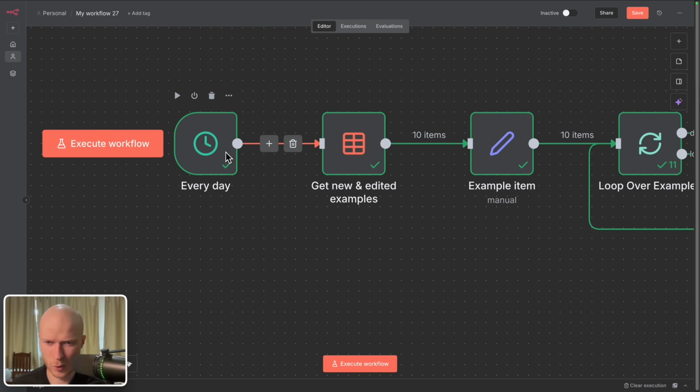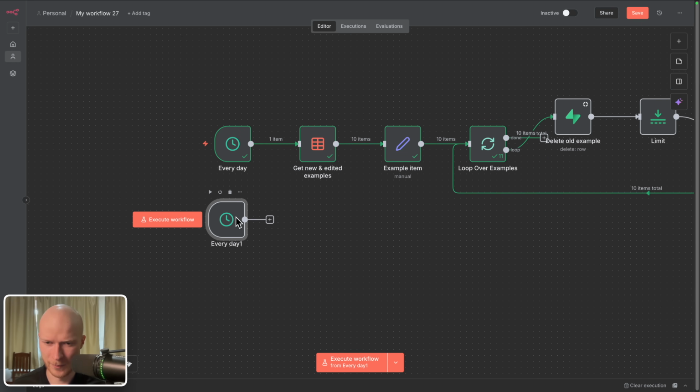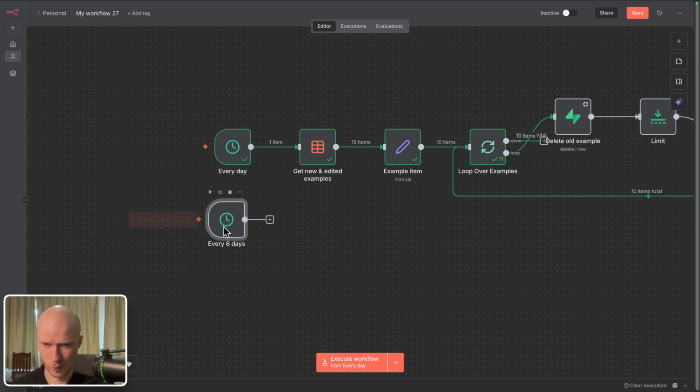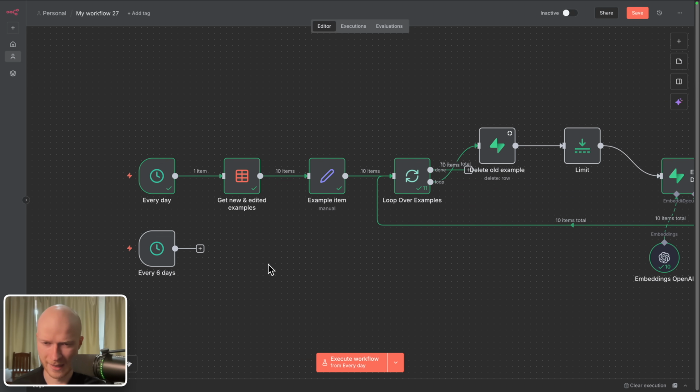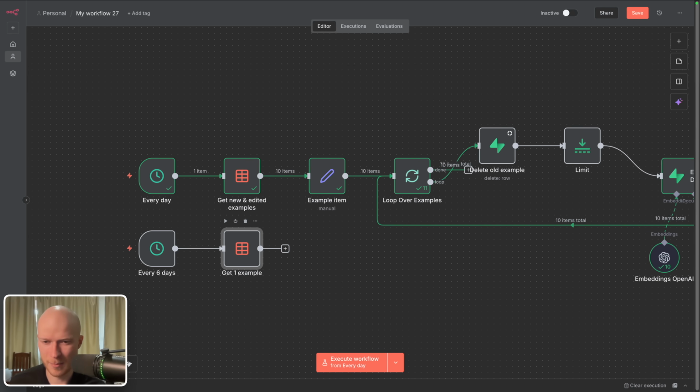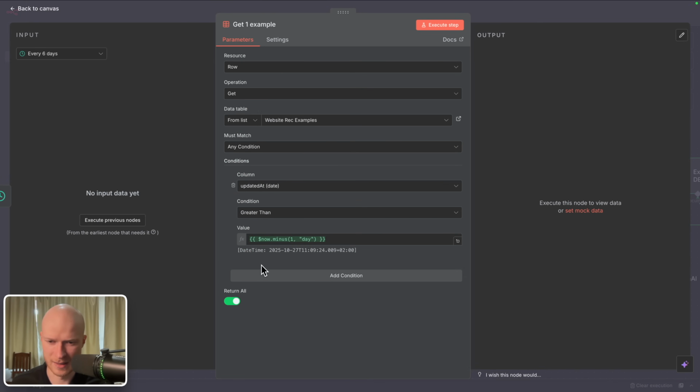So what I'm going to do here is create another trigger, and this trigger runs every 6 days. If you have a paid plan of Supabase, you don't have to do this, by the way, but for the free plan you do. So every 6 days, this trigger will execute. And then we will pull one single example out of our data table. So let's rename this to get one example. Doesn't really matter which example it is. We just need a single one.